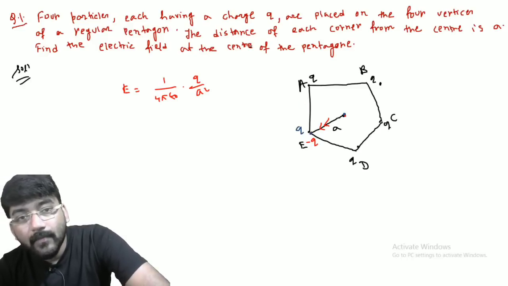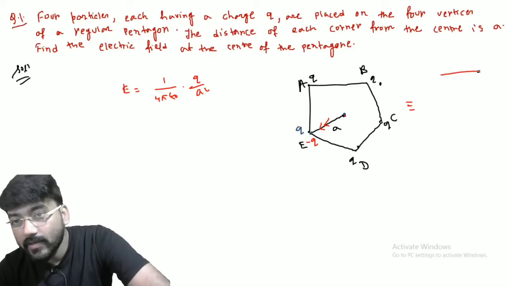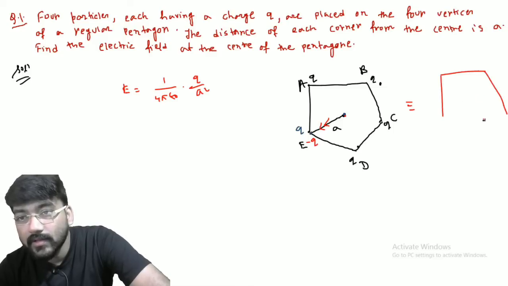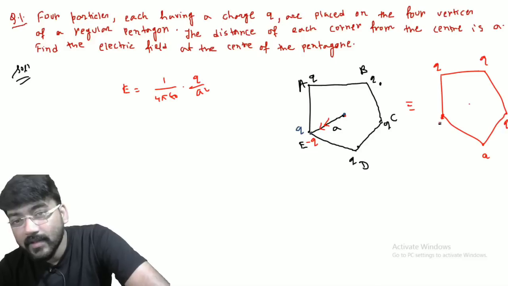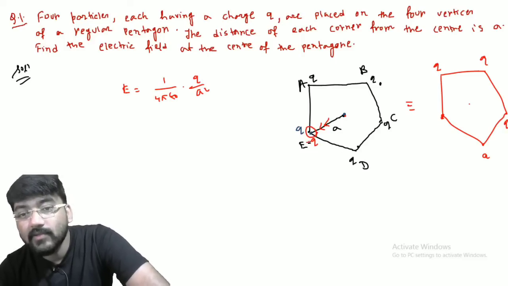Now, what I have done here is equivalent to the pentagon given in the question. The question says this point has no charge, and if you see this figure carefully, this point also has no charge, because this plus q and minus q cancel out.